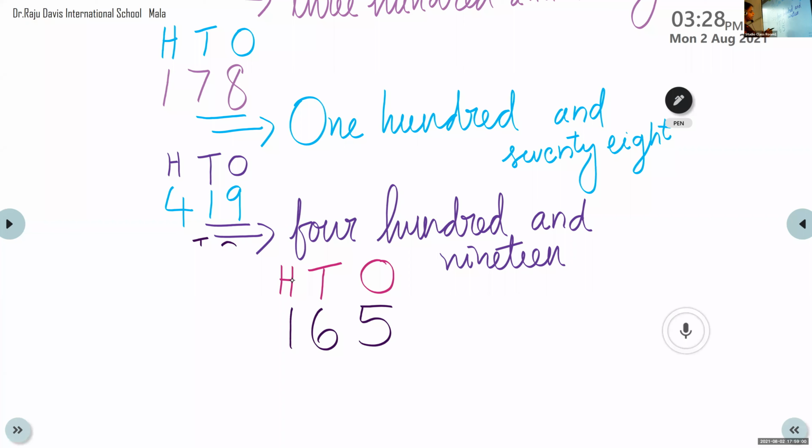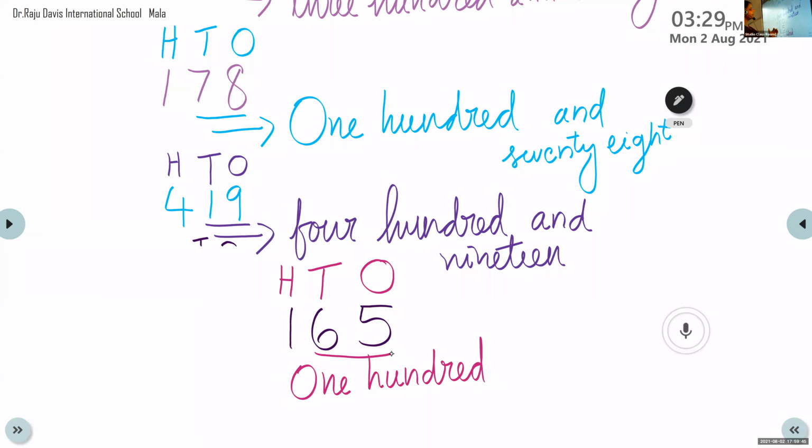The digit at ten place is 6. The digit at hundred place is 1. It is a 3-digit number having 3 places: ones, tens, and hundreds. Then we have to write the number name of this number. For that only we write the place. So we will start from the hundreds. Here at the hundreds place, the digit is 1. So we will write 100. Sarah, please mute your device. Okay, 100. Then tens and ones place together we will write.